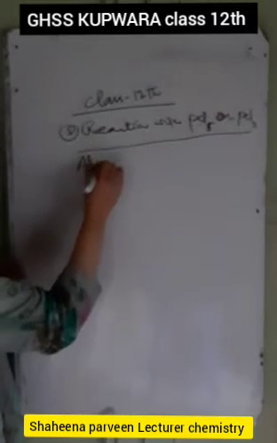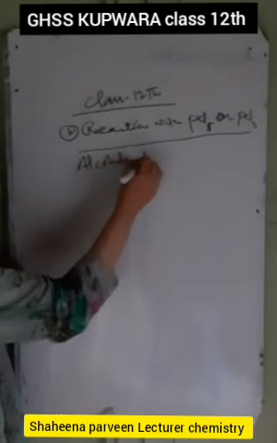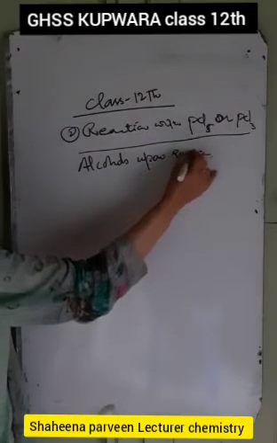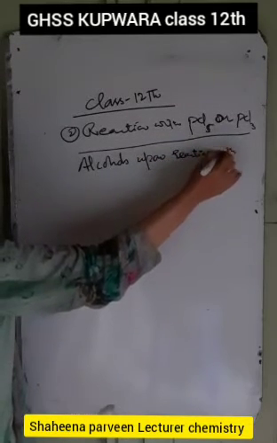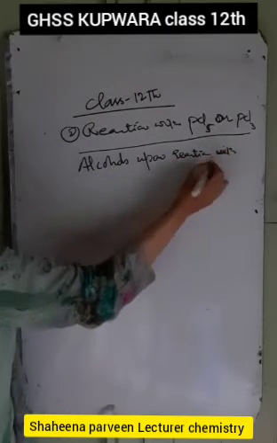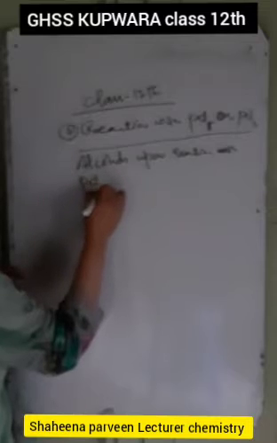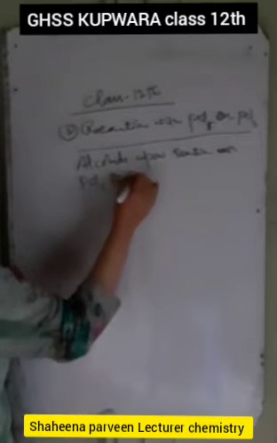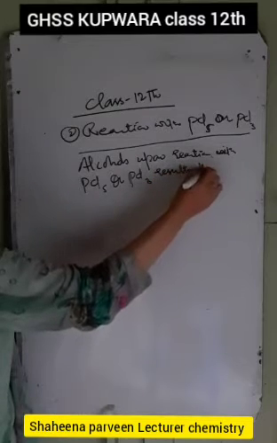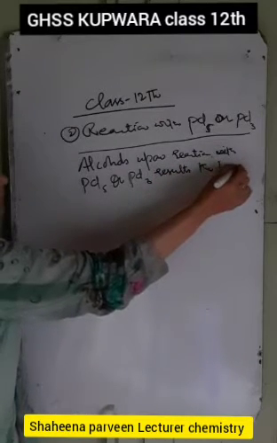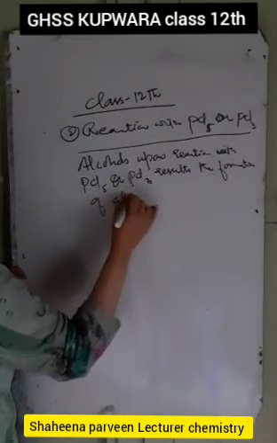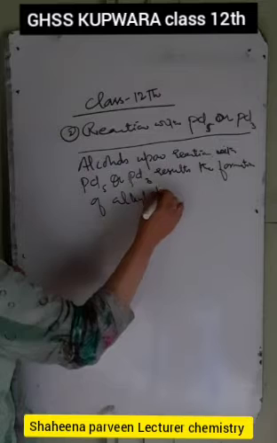Alcohols upon reaction with PCl5 or PCl3 result in the formation of alkyl chlorides.